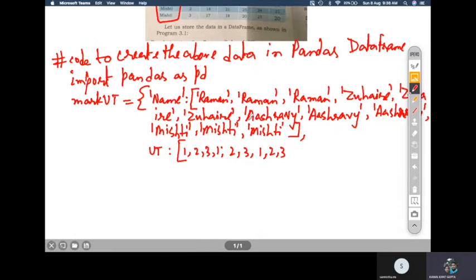So how many students are there? 1, 2, 3, 4 students are there. So these 12 values will be kept under UT.